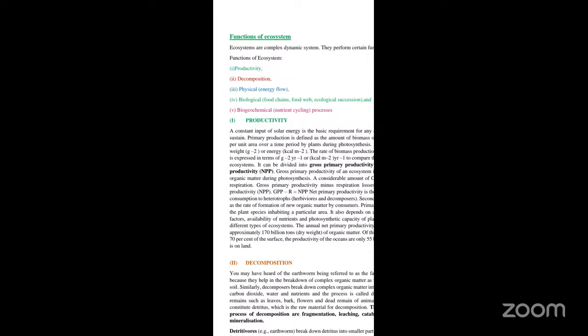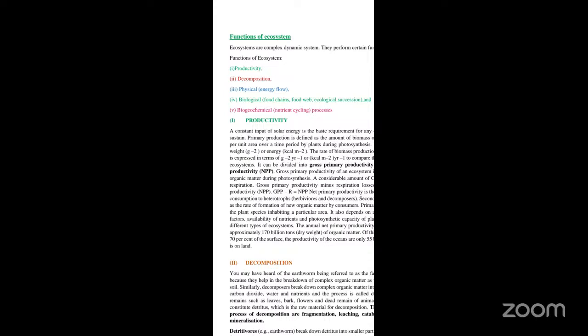So the ecosystems are very, very complex. Any ecosystem, whether it is a terrestrial ecosystem or an aquatic ecosystem, performs these functions. Now we'll see one by one what the different functions are that the ecosystem will perform. The first one is called productivity.